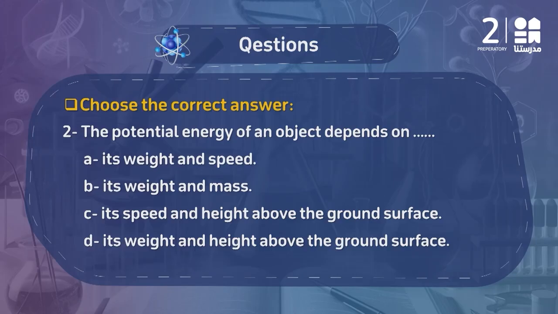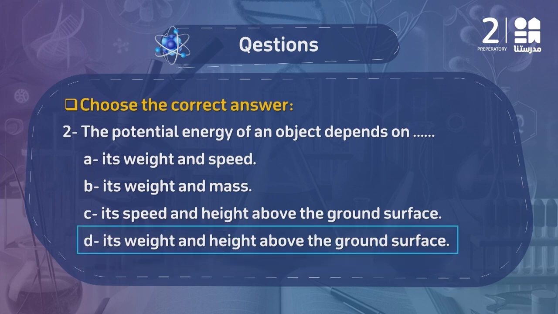In question number 1 it says choose the correct answer. In this question it says the potential energy of an object depends on... As we took before, the potential energy depends on the weight of the object and the height it reaches above the ground. So the higher the level my object reaches away from the ground, the more gravitational potential energy it gains, and accordingly its weight affects our potential energy.